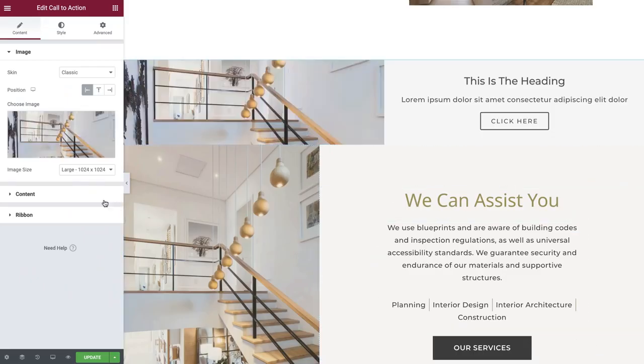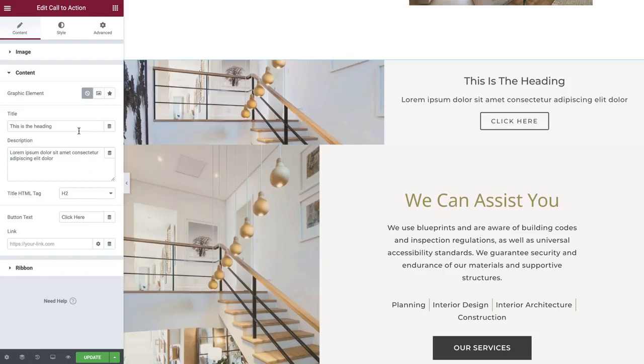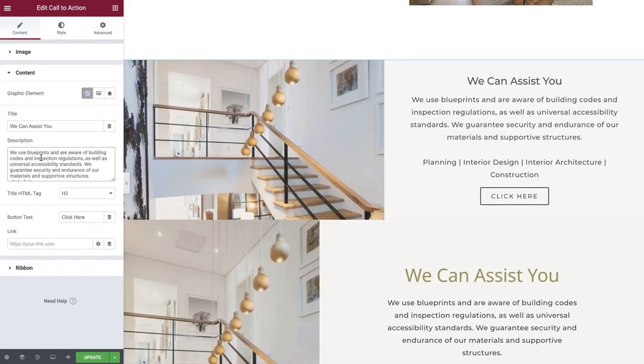Expand the Content tab and type your title, description, and button text. Whilst we're here, it would be good to mention the best practice when you have links like buttons, menus, and social media links. Make sure that all of your links work correctly and that your page's buttons include an active link. You can easily add a link to your pages from a button just by typing its name like this.